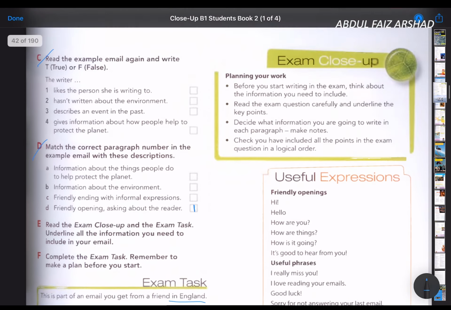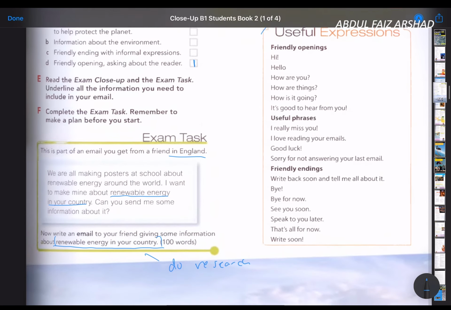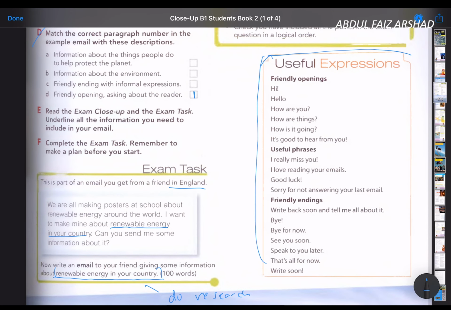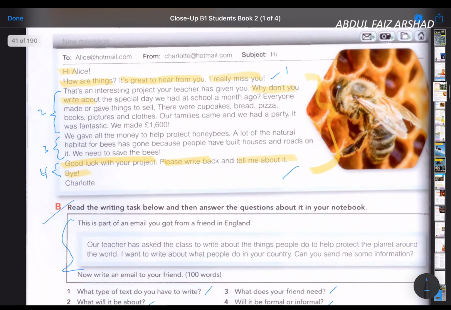And then remember, you can use these useful expressions in your essay. And then try to do it more or less something like this.